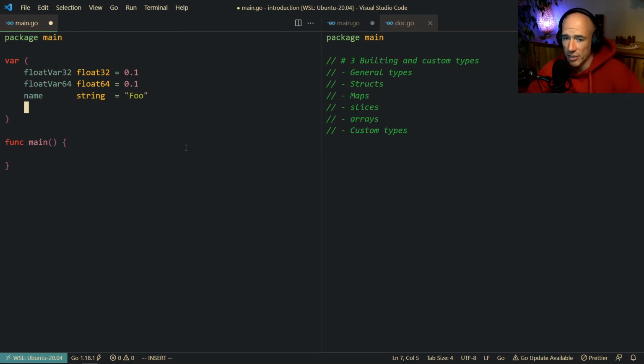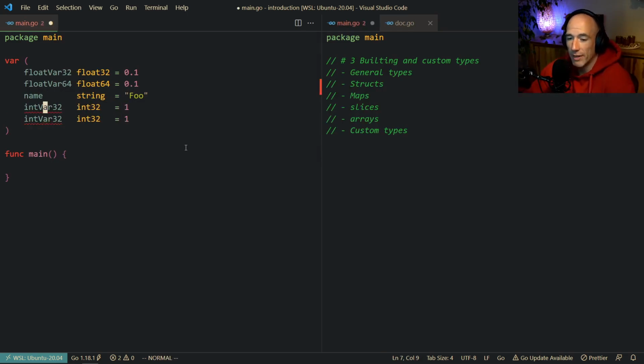You're going to see me use different integer types, and I'm going to explain why I'm using that specific integer type, right? So we could say an int var 32 is going to be an int 32, which is 1, for example. We could also have an int var 64, which is going to be an int 64, and that can be a larger number, right? That's the reason int 32 is 4 bytes, int 64 is 8 bytes, so it can carry a bigger number, but hey. Normally, you would always use an integer, unless you're going to store a big number, because it's less memory, right? So it is what it is. So basically, if you want to use an integer, always use this, right? Int var int, just like that, and it's going to be 10, for example.